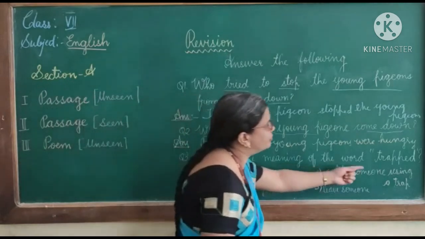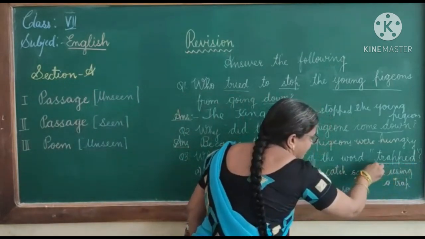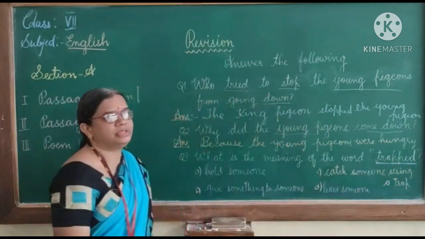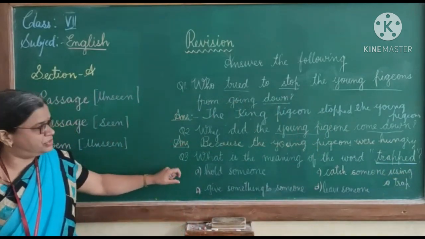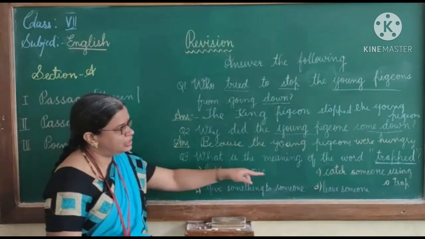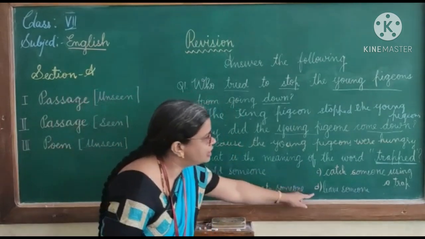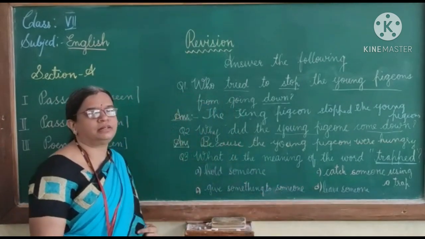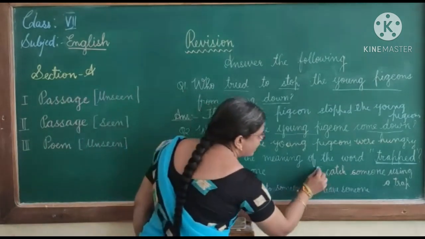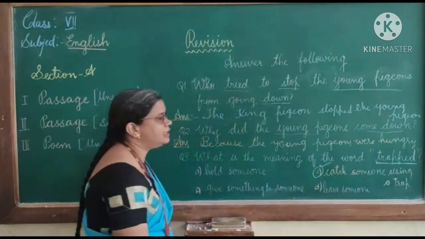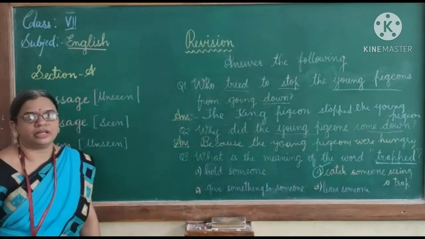What is the meaning of the word trapped? Here, the word trapped. You have to read all the options once. Hold someone, catch someone using a trap, give something to someone, leave someone. Here, the correct meaning for the word trap is the C option, that is catch someone using a trap.